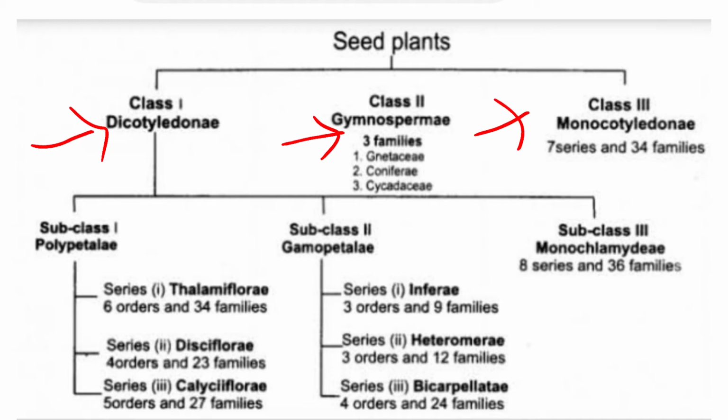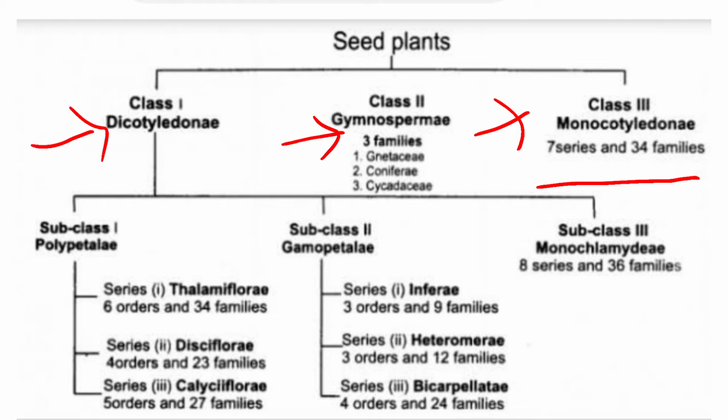Monocotyledon means single cotyledon, with trimerous flowers, parallel venation and a fibrous root system, with 7 series and 34 families. The dicotyledon has 2 cotyledons, pentamerous or tetramerous flowers, leaves with reticulate venation, and a taproot system.